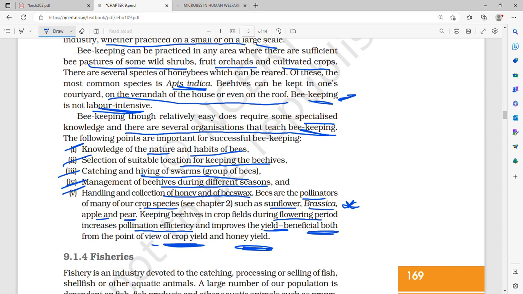Bees are pollinators of sunflower, brassica, apple and pear. So therefore keeping them in crop fields will increase the pollinating efficiency. Therefore it will improve the yield, that is the crop yield as well as your honey yield.